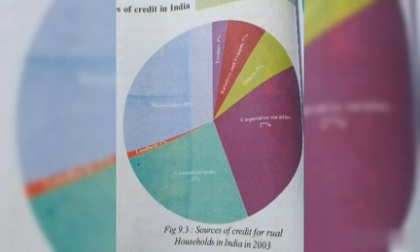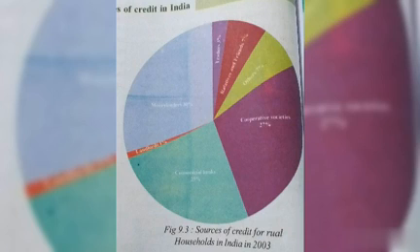Cheap credit in rural areas is provided by cooperative societies, or cooperatives. There are several types of cooperative societies, such as farmers cooperatives and weavers cooperatives.